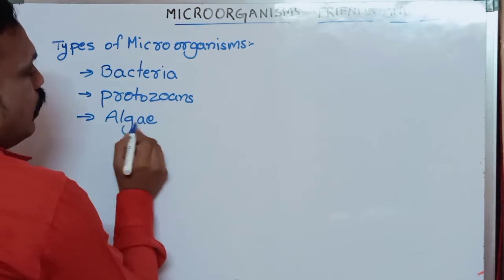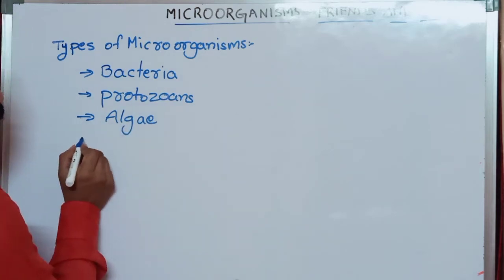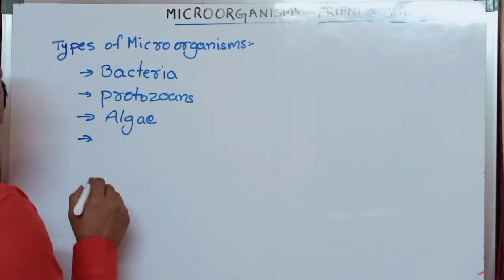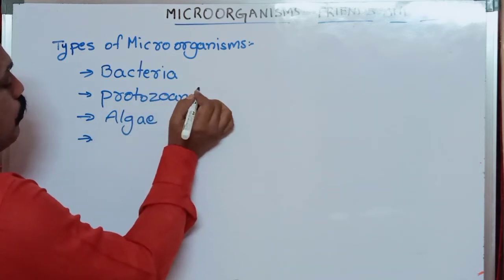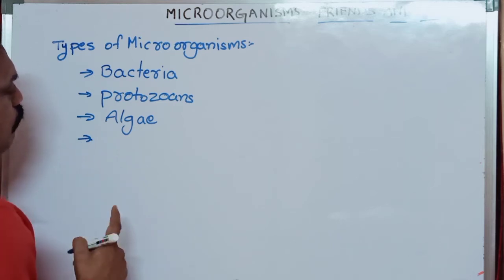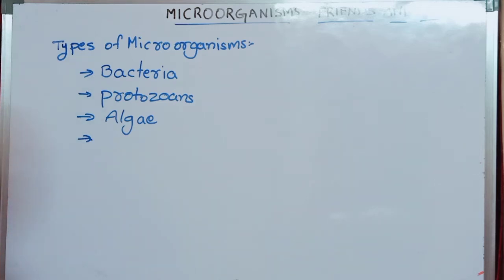Bacteria, protozoans, algae, and one more is there. What?